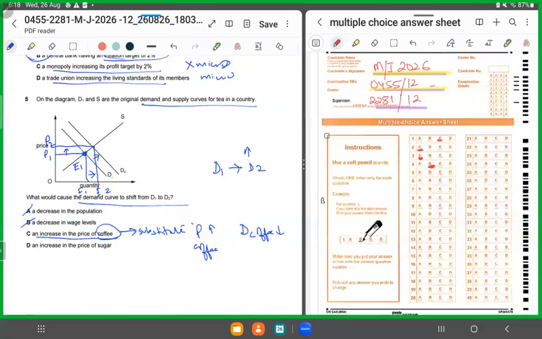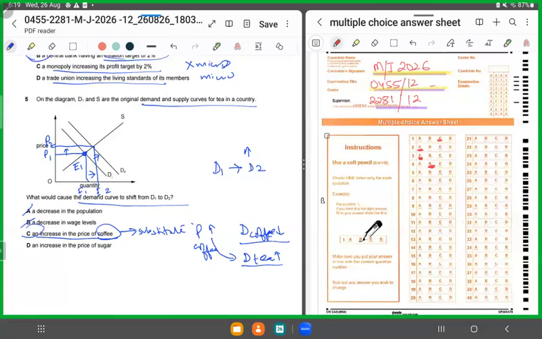The demand for coffee fell. Therefore, people switched from coffee to tea. Therefore, the demand for tea rose. Demand for coffee fell and demand for tea rose. Get my point? So it's C. Why can't it be D?